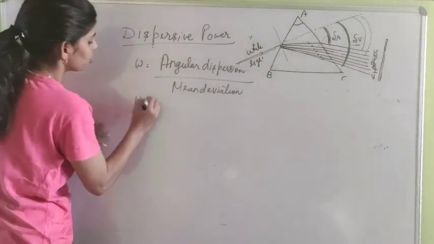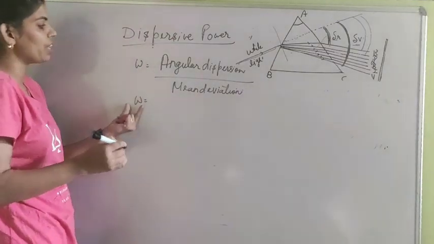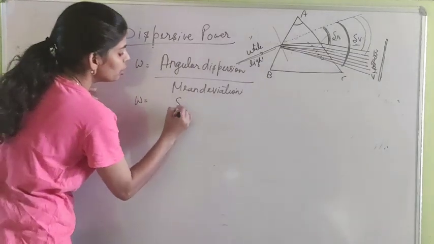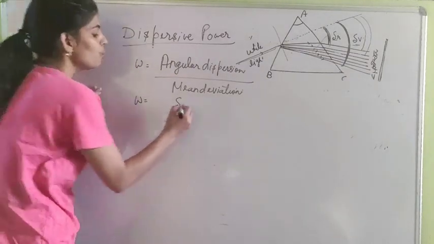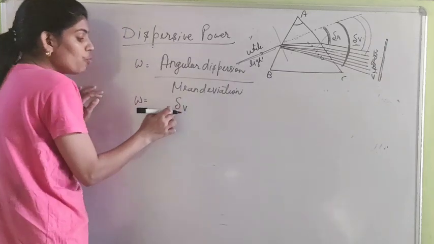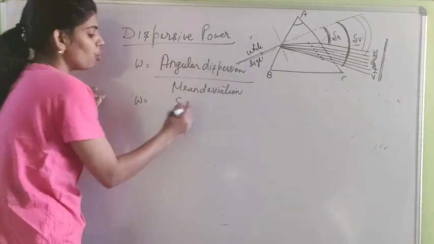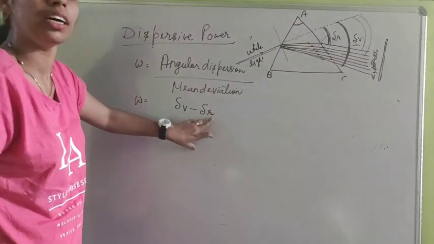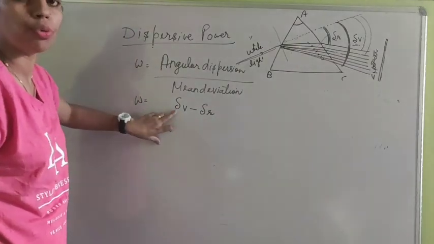Dispersive power omega is equal to angular dispersion over mean deviation. What is angular dispersion? Angular dispersion is the difference of angle of deviation of two extreme colors, and the two extreme colors are violet and red, and delta is the angle of deviation.